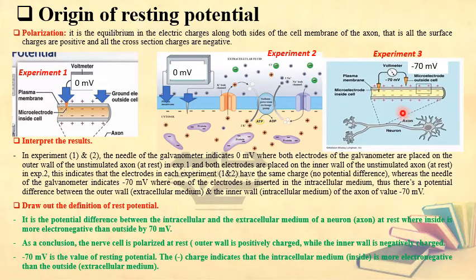Let's consider we have an axon. This is an axon. Look please at the figure. If you notice here, we have equilibrium in charges. What do I mean by equilibrium? We have balance. All the outside charges are positive and all the inside charges are negative. So there is a balance between them. That is, all the surface charges are positive and all the cross-section charges are negative.